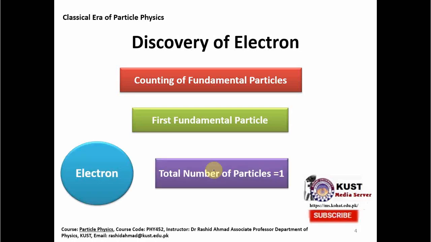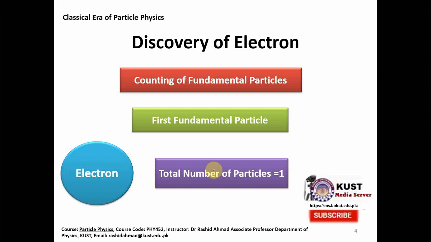And at that time we can say that the total number of fundamental particles discovered was 1. So this was a very simple view, but the breakthrough was that we were able to discover that the atom is divisible and it has two parts, and the first particle we discovered was the electron.